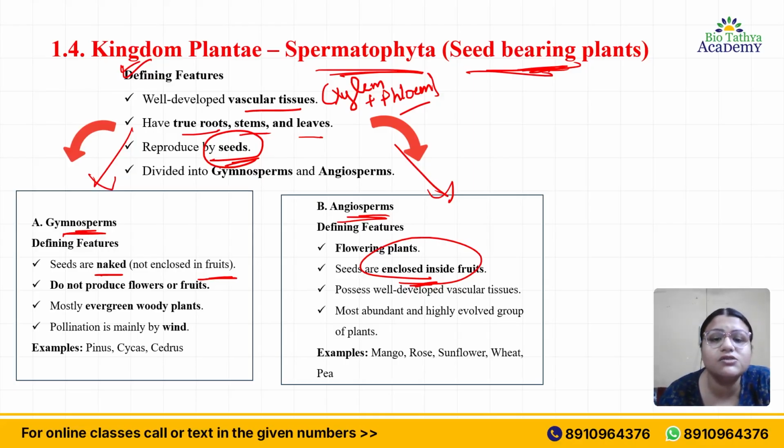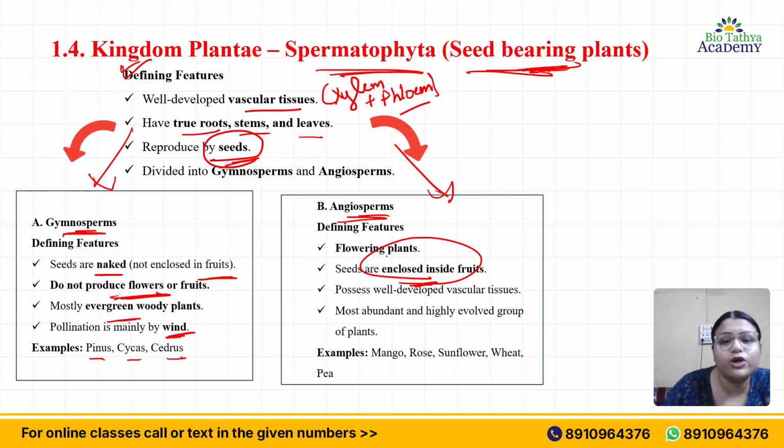Gymnosperms do not produce flowers or fruits. These are mostly evergreen woody plants, and pollination is done by wind. Examples are Pinus, Cycas, Cedrus. These are the examples of gymnosperm plants.